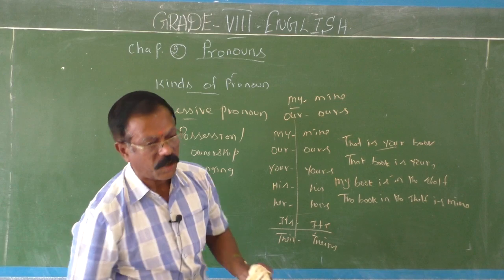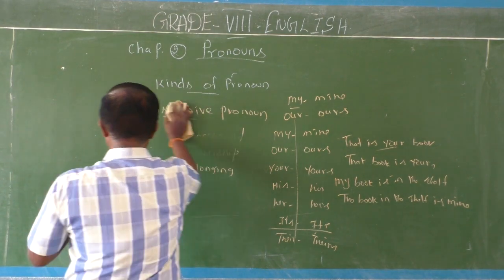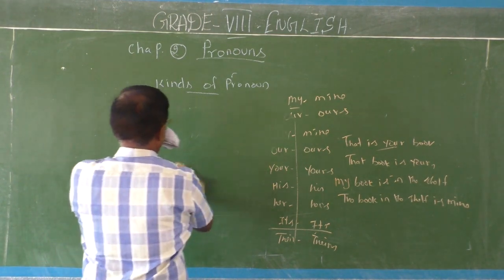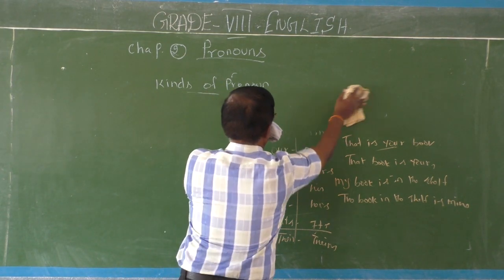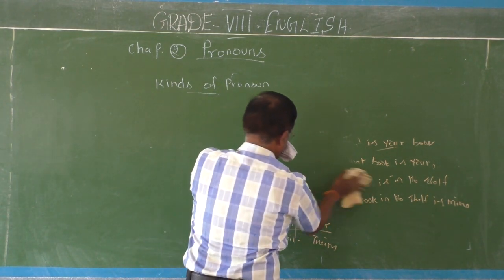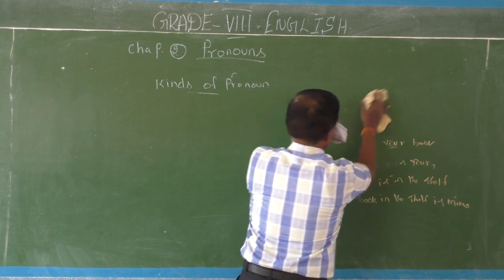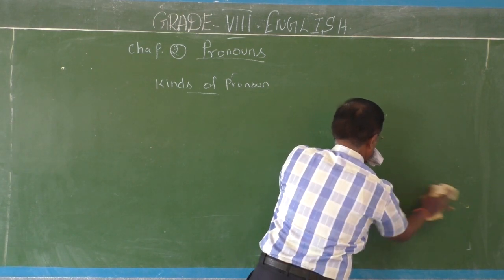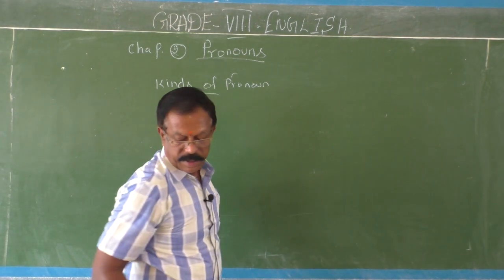Next type, interrogative pronouns. What do you mean by interrogative pronouns? How are these interrogative pronouns used in a sentence to make interrogation?